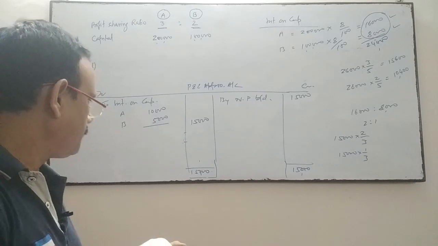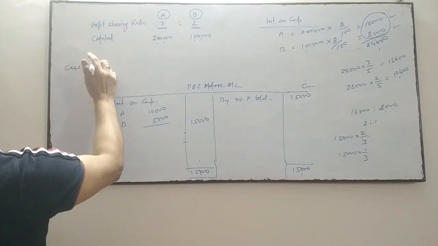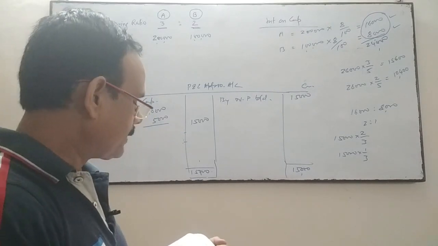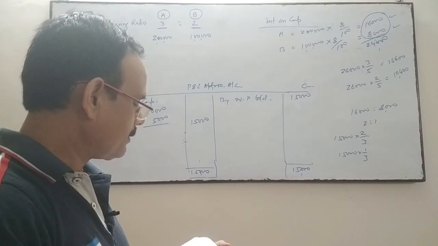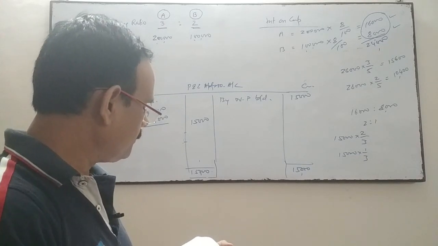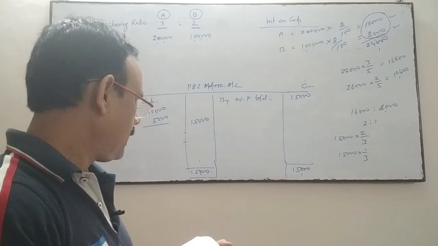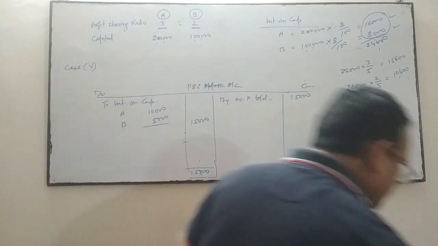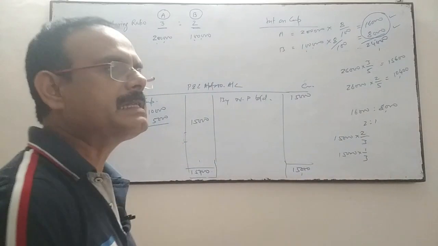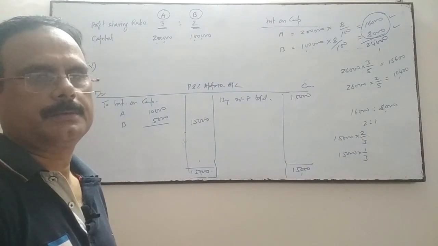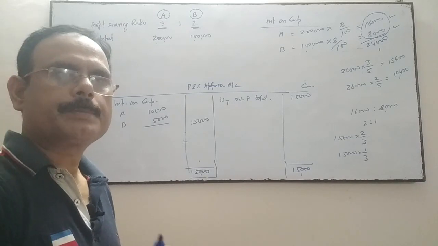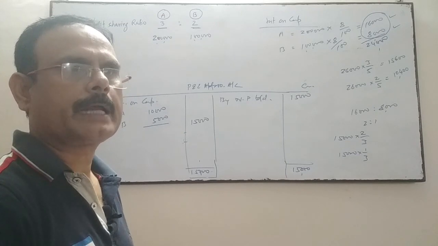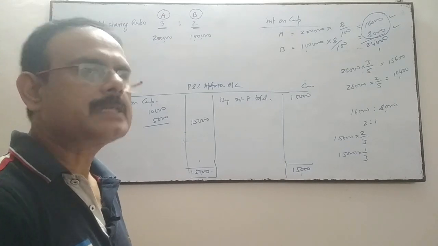Come to case number 5. If the partnership deed provides for interest on capital at the rate of 8% per annum, even if it involves the firm in loss, and the profit for the year is 15,000. Even if the firm incurs a loss, it means it's a charge against profit. Interest on capital is not a matter of allocation of profit, it is now a matter of charge against profit.